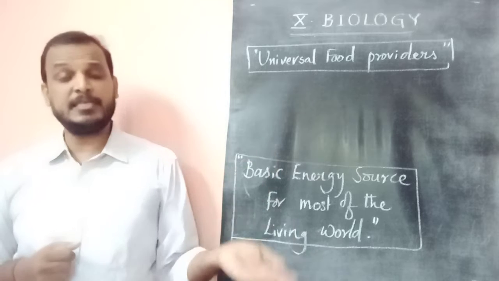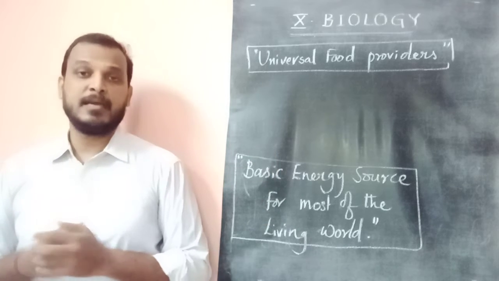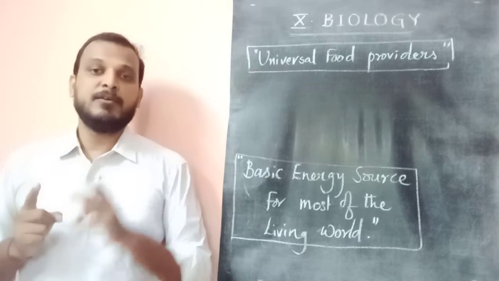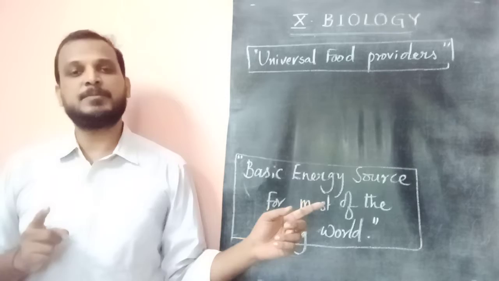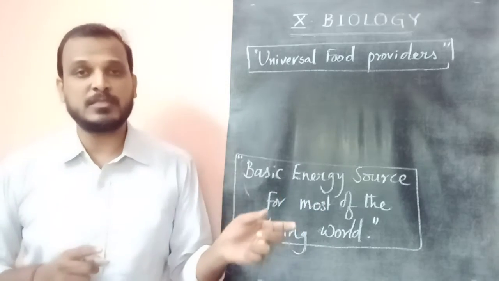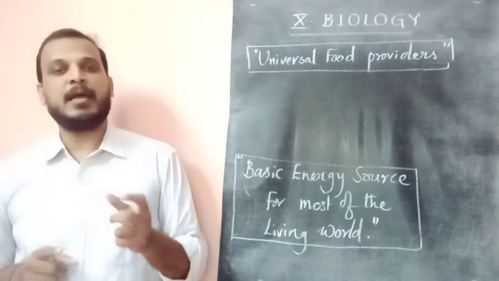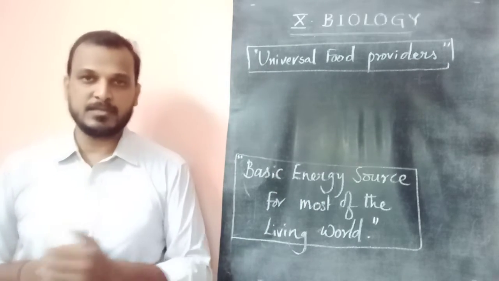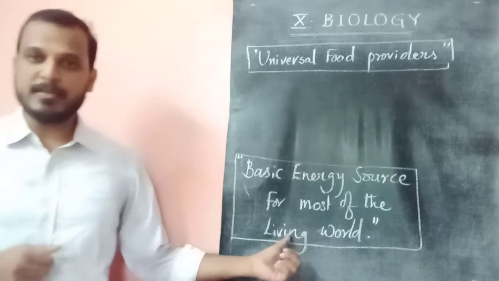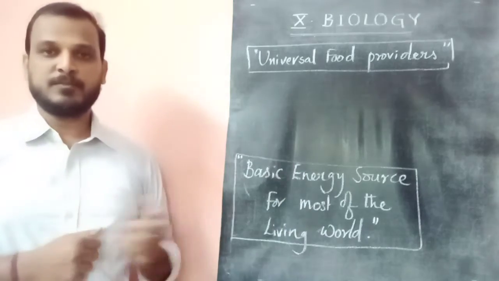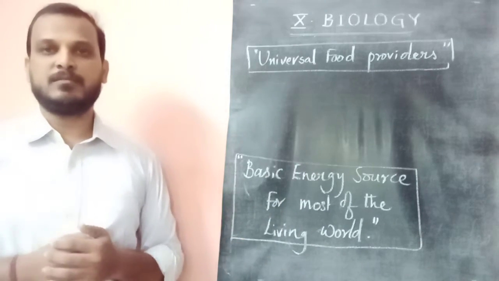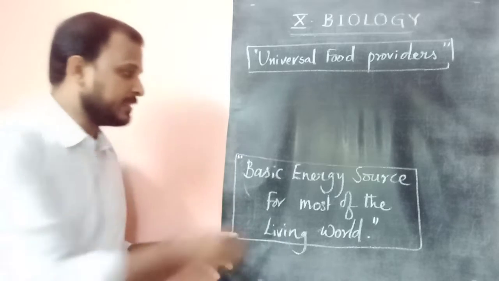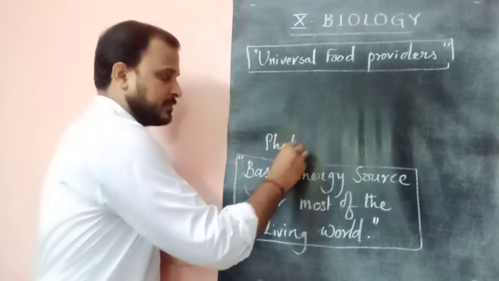Plants need photosynthesis for their energy. Animals also depend on the basic process called photosynthesis for getting food and to fulfill their energy needs. So if the question is what is the basic energy source for most of the living world, the basic energy source is nothing but photosynthesis.